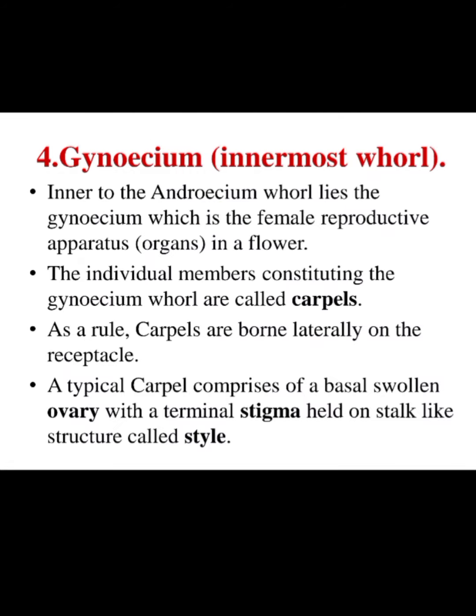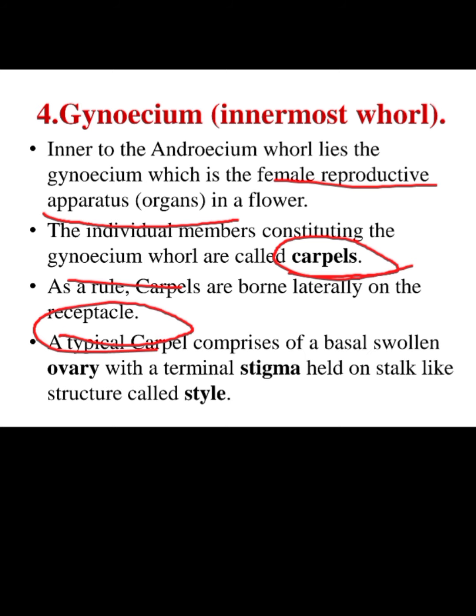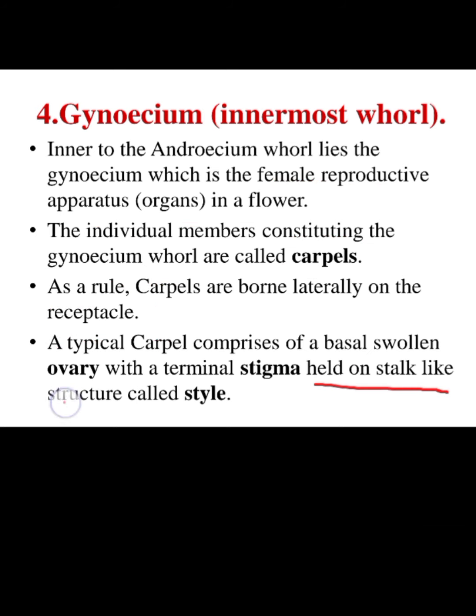Next, gynoecium, it is the innermost whorl. Inner to the androecium whorl lies the gynoecium, which is the female reproductive organ of the flower. The individual members of gynoecium are called carpels. Carpels are borne laterally on the receptacle, where the thalamus is present. And the carpel comprises a basal swollen ovary with a terminal stigma held on a stalk-like structure, that is the style. So this is the structure of the female reproductive part, that is the gynoecium.